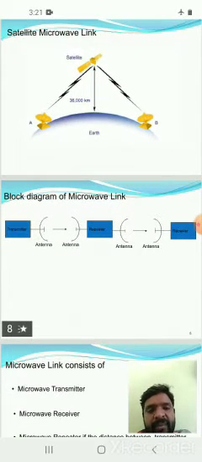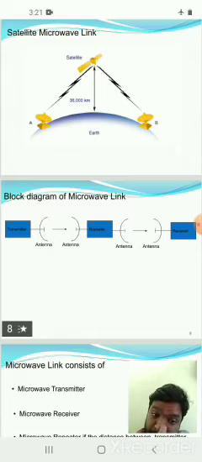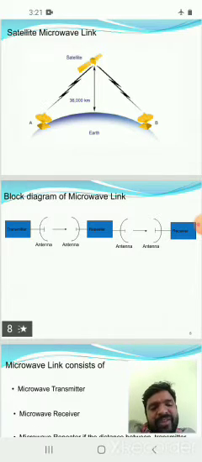Microwave link structure. Block diagram of a microwave link. Here a microwave link is established between two points on the earth. There is a transmitter and an antenna, and this antenna radiates to another antenna, a repeater, and another antenna, and finally to the receiver.